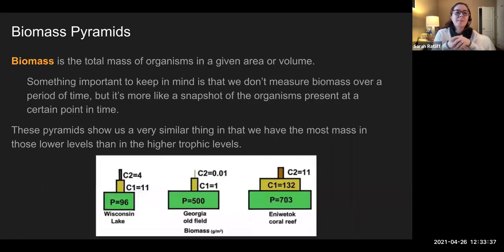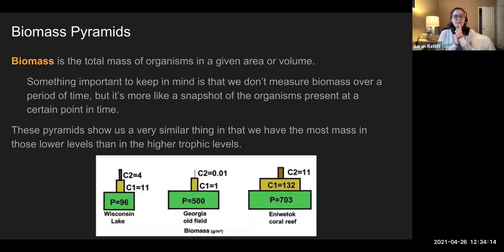Last little bit here, I want to talk about biomass. I said this word earlier, I'm just going to say it again. Biomass is the total mass of organisms in a given area or volume. And an important note about biomass is that it's a snapshot. It's not like, oh, let's investigate the biomass across 10 years in La Cañada. No, it's on this day, this is our biomass. And these pyramids, these biomass pyramids, are looking pretty familiar to our other ecological pyramids, our energy pyramids. And if you notice, the one on the bottom is the biggest, the one on the top is the smallest.